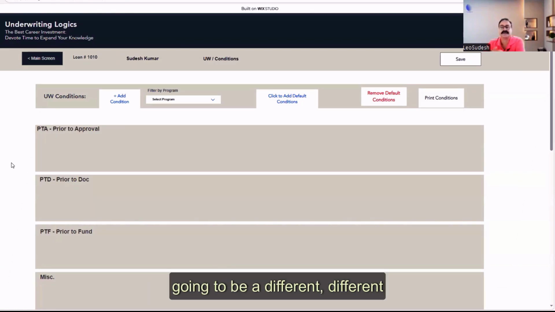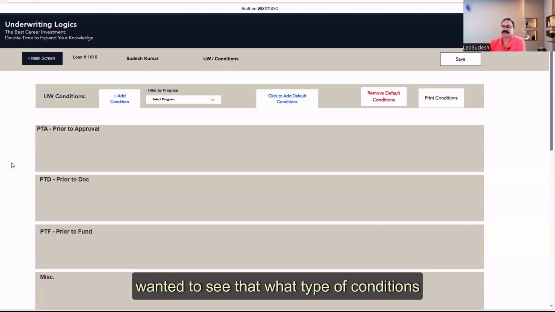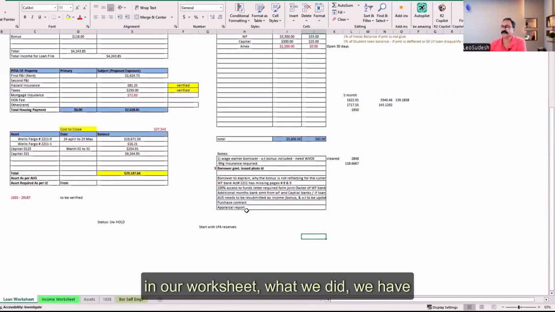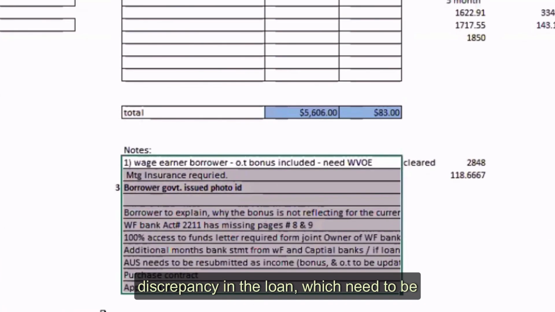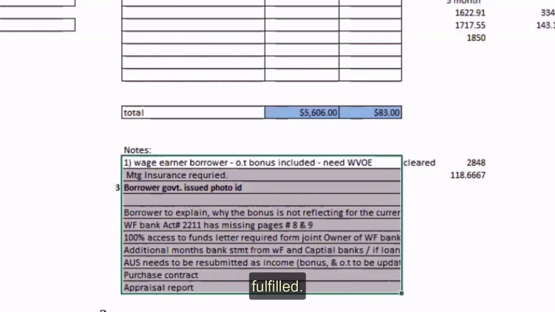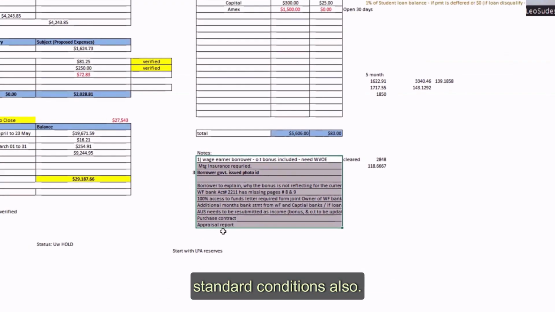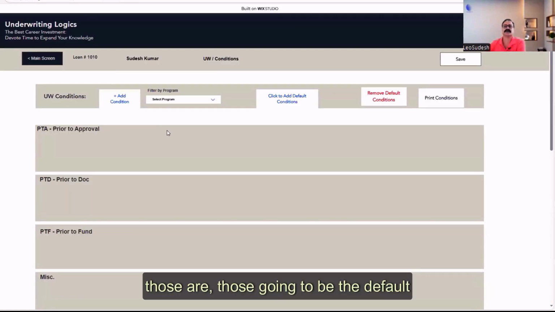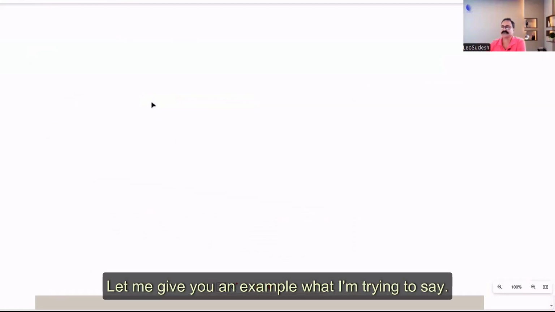In every loan, there are going to be different conditions prior to fund, prior to doc, prior to approval. Most of the time, let's say I just wanted to see what type of conditions will be there, because here in our worksheet, we have updated all the conditions which we found as a discrepancy in the loan, which need to be fulfilled. But are these the only conditions in this loan, or are there going to be some standard conditions also? To find out what type of conditions, how many conditions are going to be the default for the loan, let me give you an example.